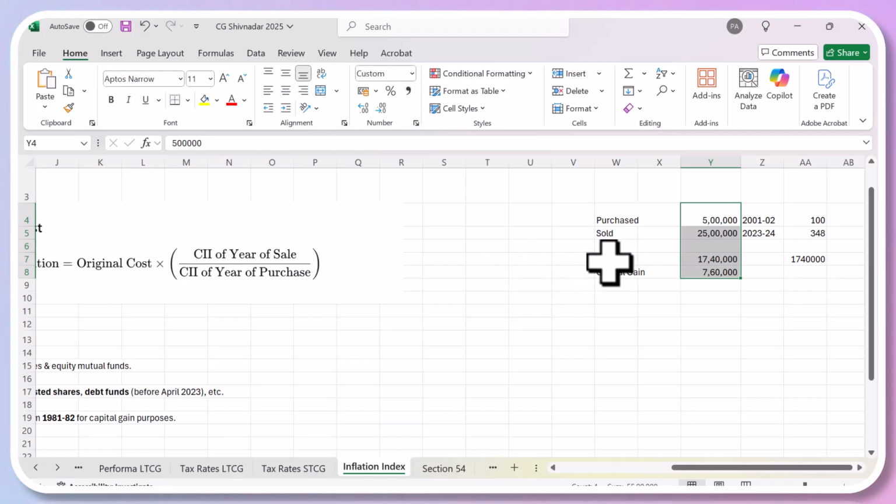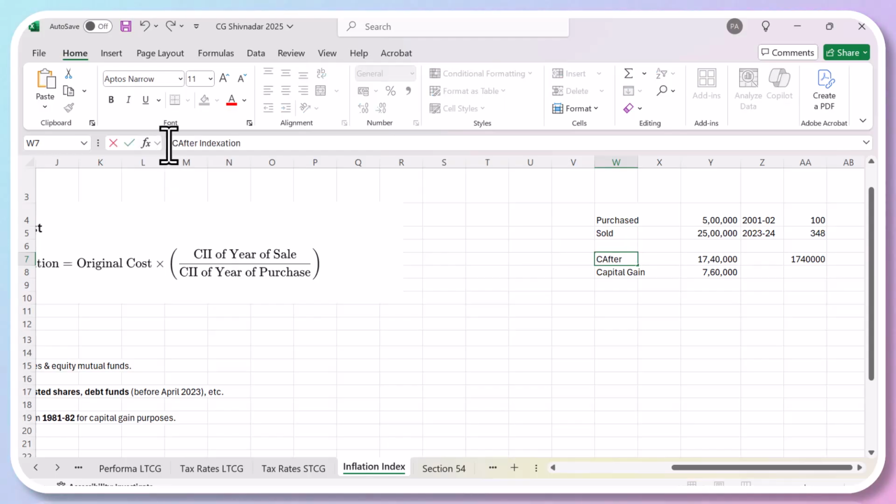So this is after indexation. Cost after indexation. I'll just explain again. Cost after indexation.